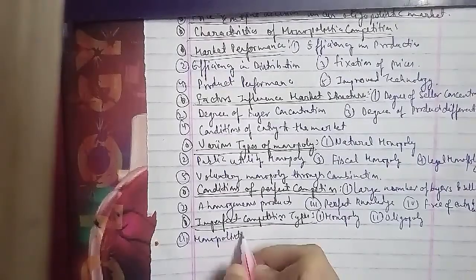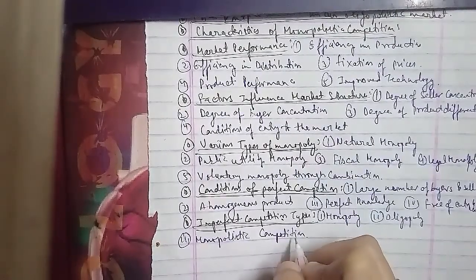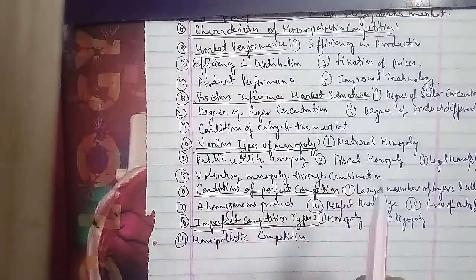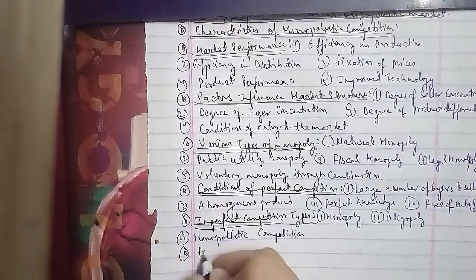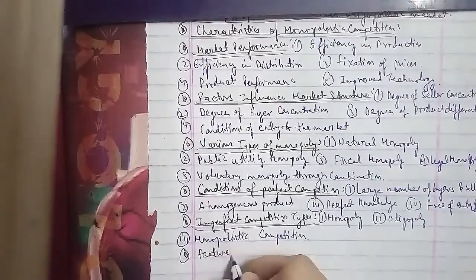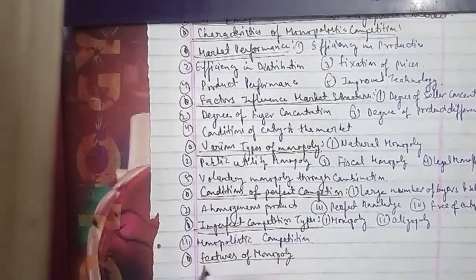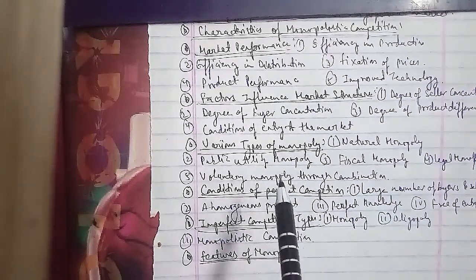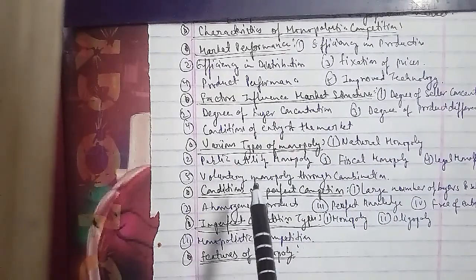Now we'll talk about the other one, that is, give features of monopoly, or what is monopoly market. So the features of monopoly that we'll discuss here. In terms of the features of monopoly, the first is one seller or producer, no free entry to new seller, no close substitute of product, monopolists decide the pricing and service condition, monopolist enjoys the supernormal profit, monopolist needs to brand his product and to advertise as well.